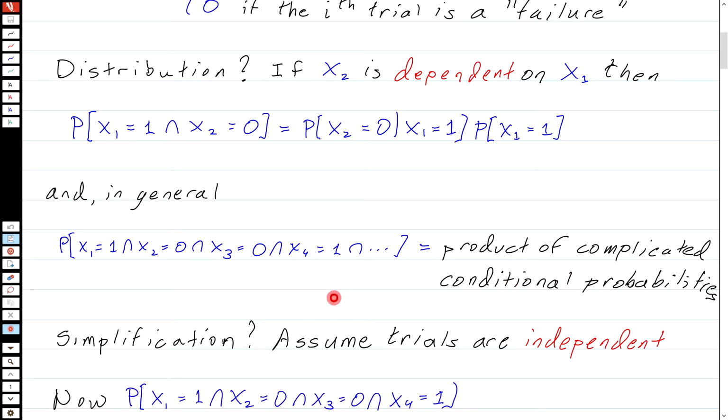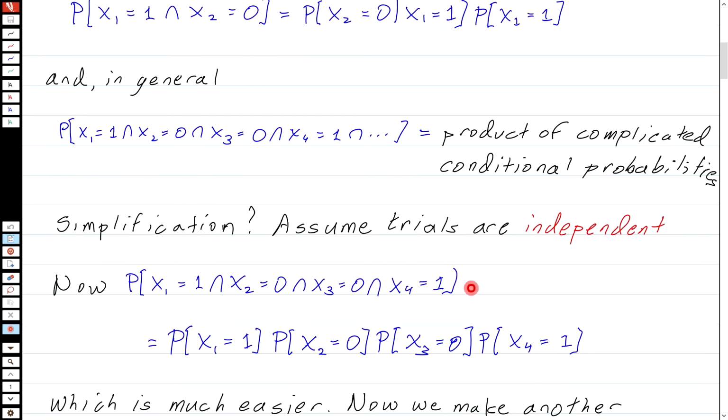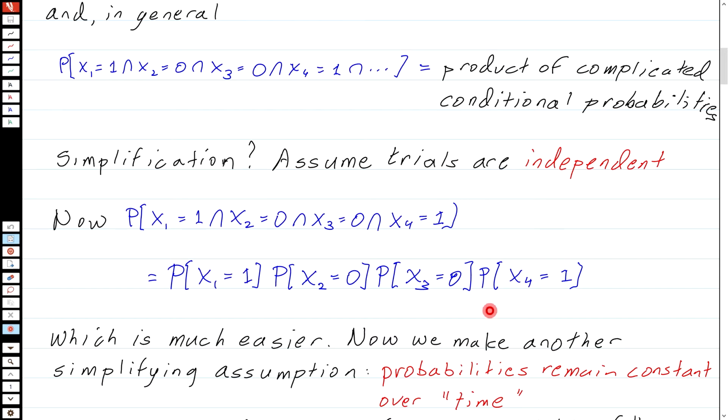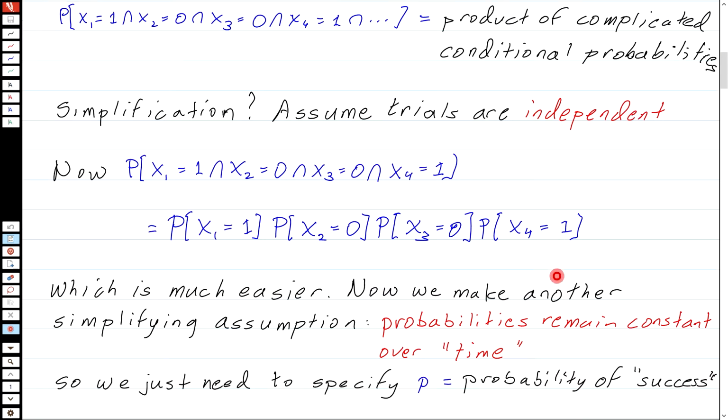So we're going to make a simplifying assumption that trials are independent. That means then that the probability that x1 is 1 and x2 is 0, x3 is 0, and x4 is 0 is now just the product of the 4 probabilities. This is a whole lot easier, but we're going to make another simplifying assumption, that the probabilities remain constant over time, so that the probability that x2 equals 0 is the same as the probability that x3 equals 0, and the probability that x1 equals 1 is the same as the probability that x4 equals 1.